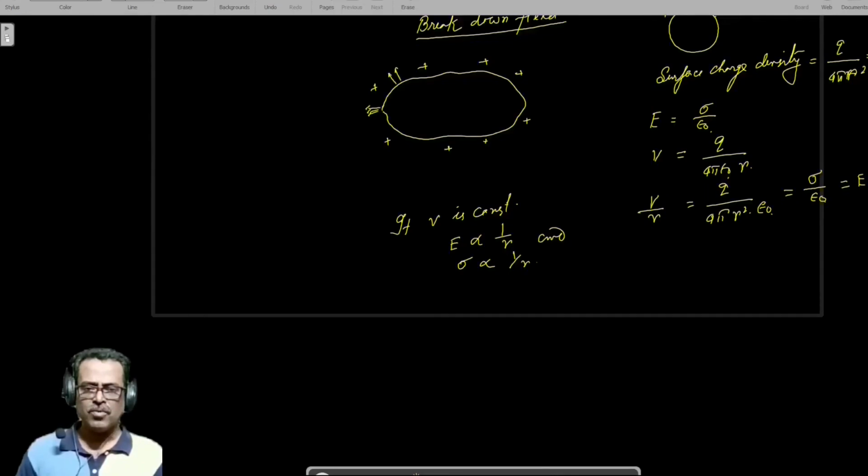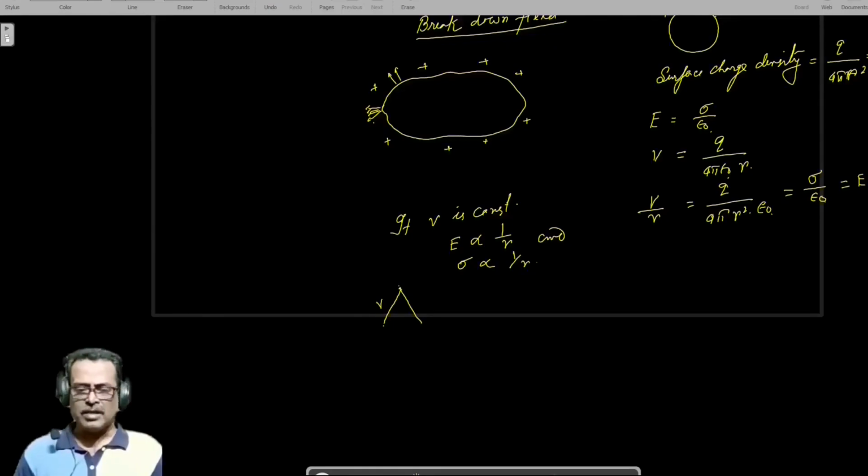This is more dense. That is why we usually use a sharp end for a thunderbolt arrester, that is, a lightning conductor. In case of a lightning conductor, the top is made sharp due to this. When a body has a certain potential V, the potential is equal at every point of this body, but the radius of curvature is very small at this portion. So the field at this portion is very, very high.